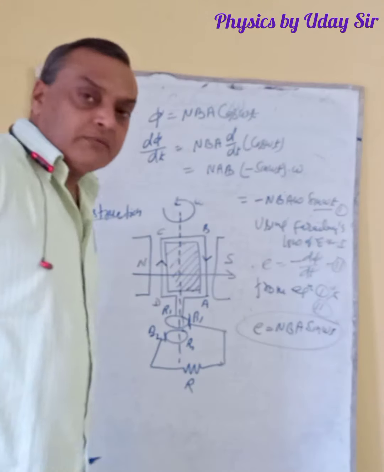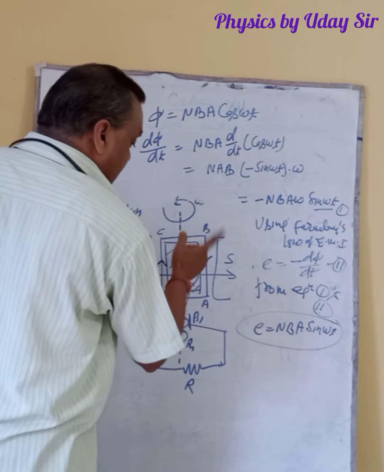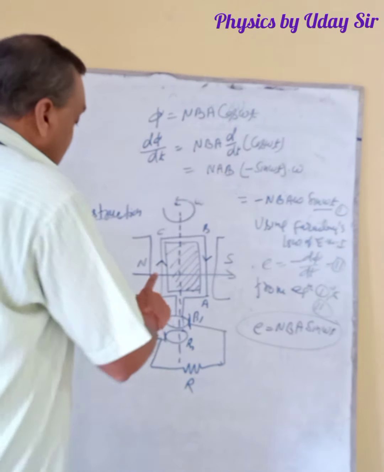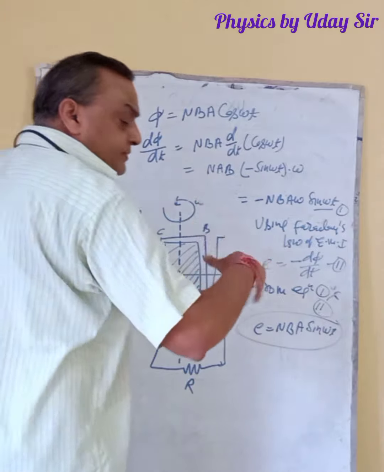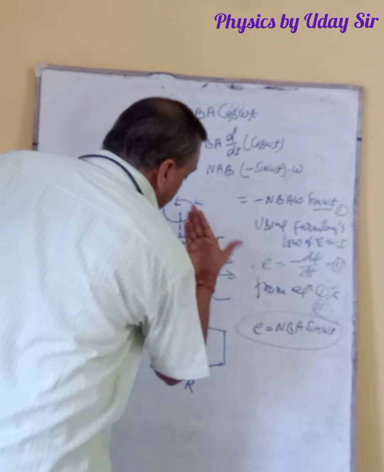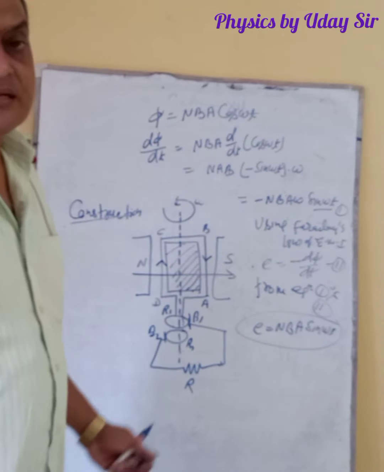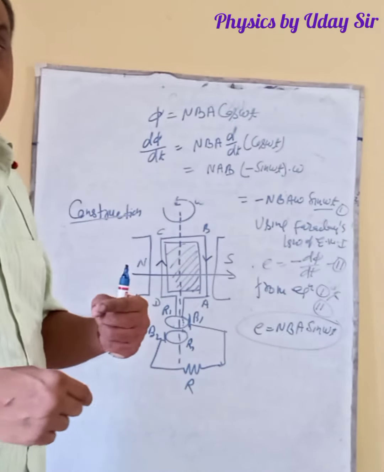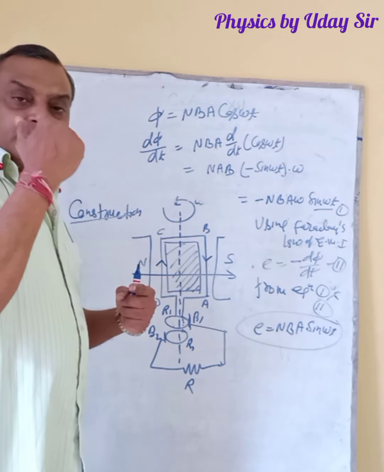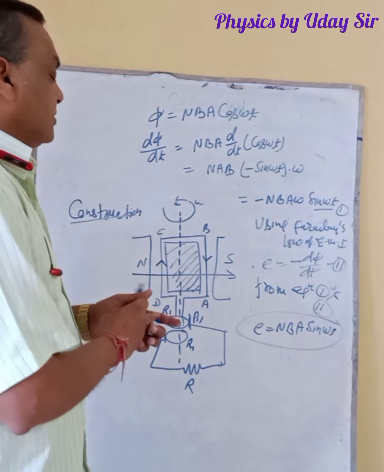Now see, why is it called alternating current? After the half rotation, what will happen? Suppose this is a coil, it will come here like this. Now CD will go inward and AB will come outside. The direction of current now here is D to C. So after half rotation, it will come C to D. It means after each half rotation, the direction of current gets reversed. This is alternating: the current whose direction changes after a fixed interval of time. The fixed interval of time is T by 2 here.